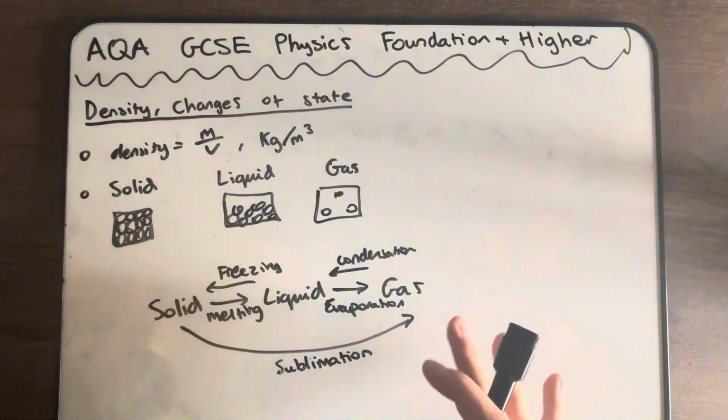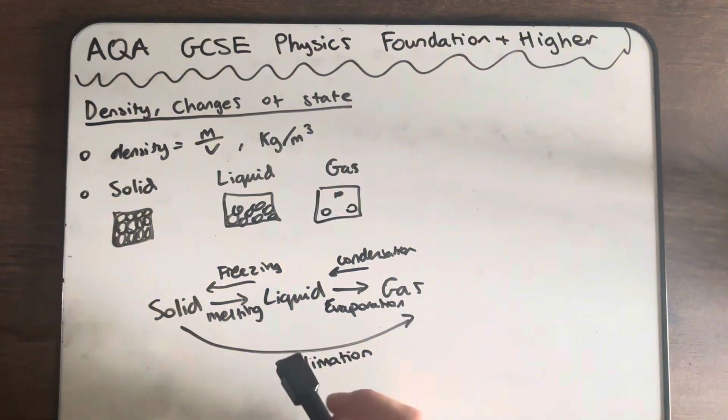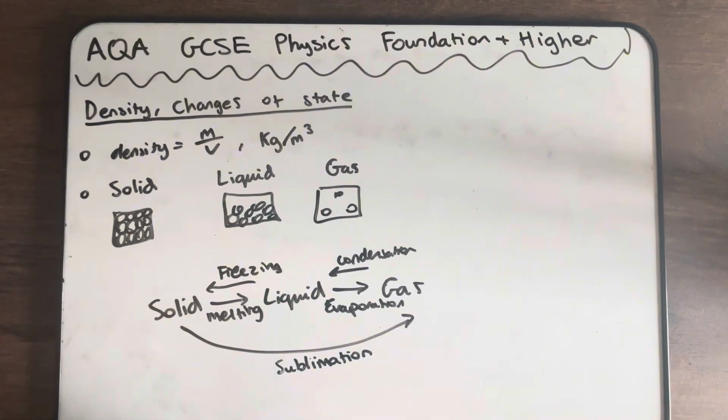These are physical changes as they are reversible. So you can melt a solid into a liquid and then freeze it back. So for example, if you have an ice cube and you melt it into a liquid, into water, you can then freeze that water back into the same ice cube, and it'll have the exact same properties as it originally did.